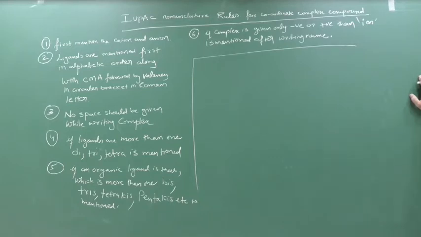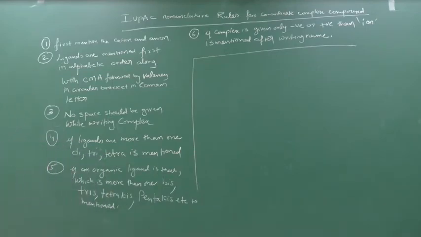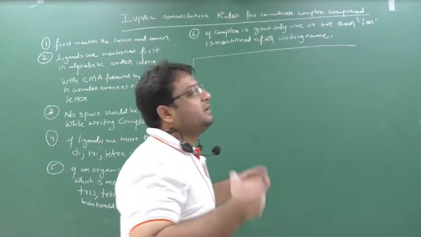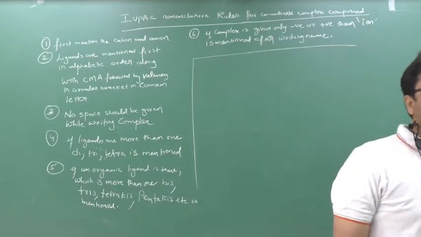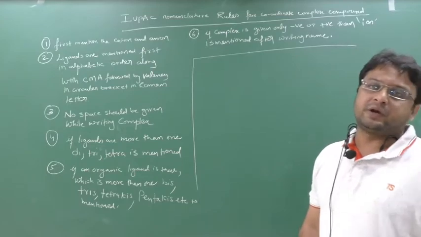Okay, chalo, ready? The first rule of IUPAC nomenclature for coordinate complex compounds is that you always mention the cation first and then the anion, irrespective of whether the complex given is a cationic complex or an anionic complex.